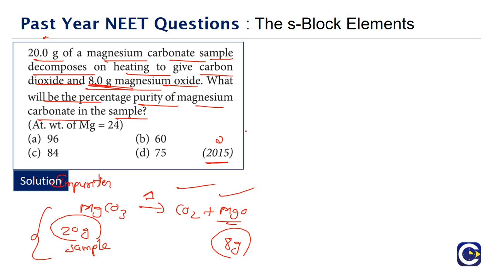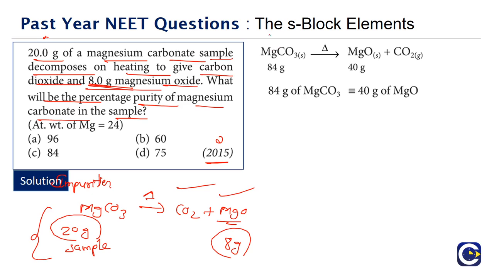So what we will do is we will look at the stoichiometry. What is the stoichiometry relation? Magnesium carbonate, the atomic mass of magnesium is 24. So 24 plus carbon is 12 plus 3 oxygens, 3 into 16. Totally the molecular mass is 84 grams. And magnesium oxide, magnesium is 24 plus oxygen is 16, totally 40 grams. So the 84 grams of magnesium carbonate on decomposition will give us 40 grams of magnesium oxide.